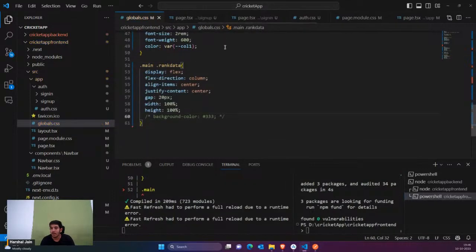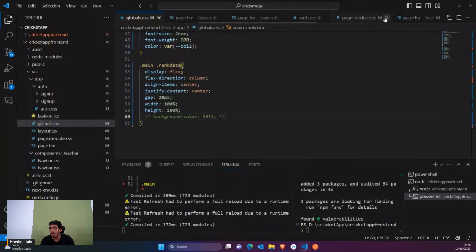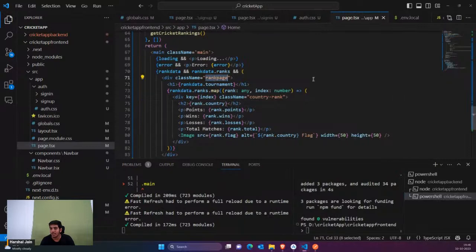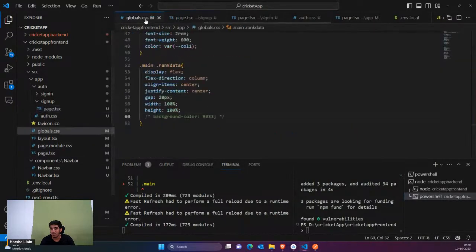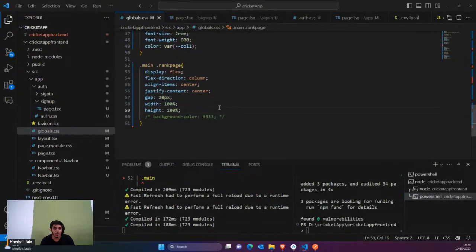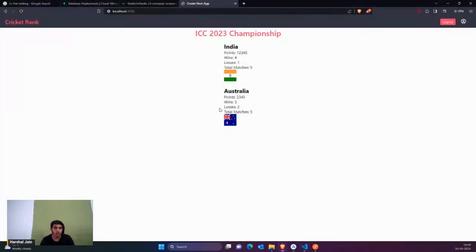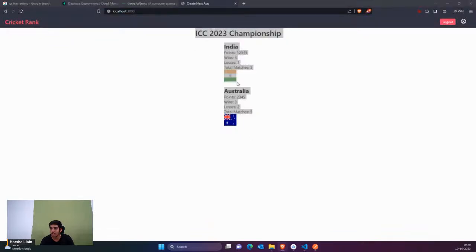So I'll just say that we have some stylings here, and you can actually come back into the main page, and you can see we have rank page. Inside rank page you can see we have h1, then we have inner components. So I'll go to global, and now I'll name it rank page, and I want everything in column and in center. That means display flex column, and I want everything in center.